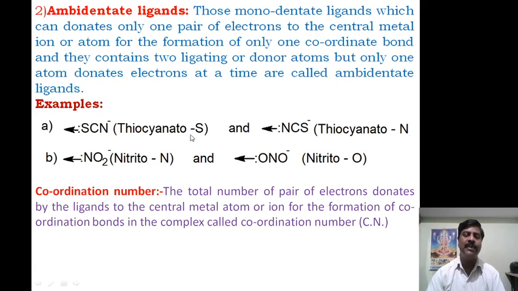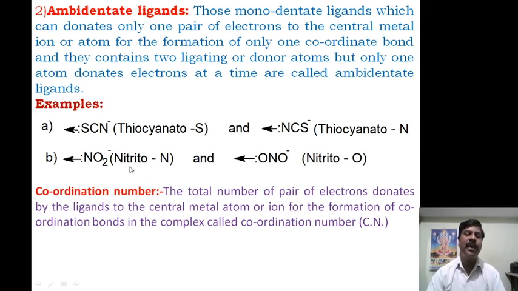Therefore here sulfur acts as the donor group, but nitrogen cannot donate, and this type is called thiocyanate S. Another one is thiocyanate N. Suppose in this example nitrogen donates the pair of electrons; then the sulfur cannot donate a pair of electrons to the central metal atom. Therefore it is called an ambidentate ligand.